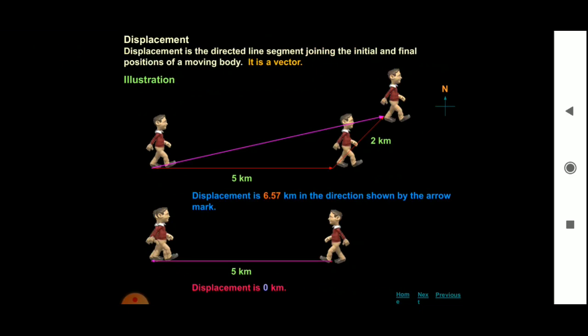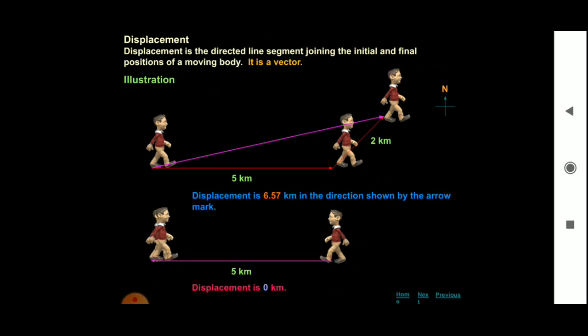The displacement is a vector quantity. Displacement has both magnitude and direction. Hence it is a vector quantity.